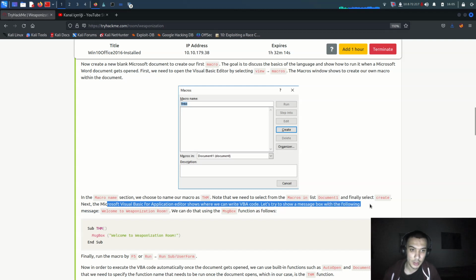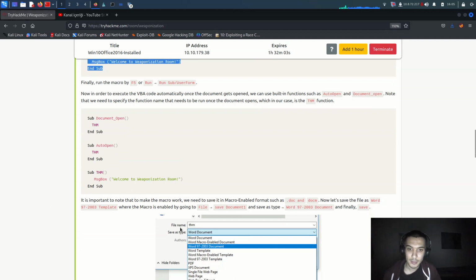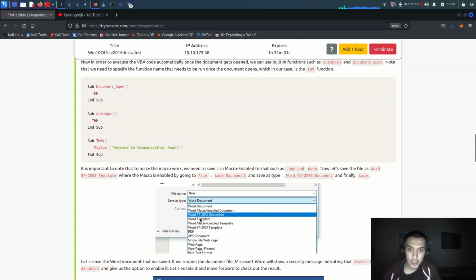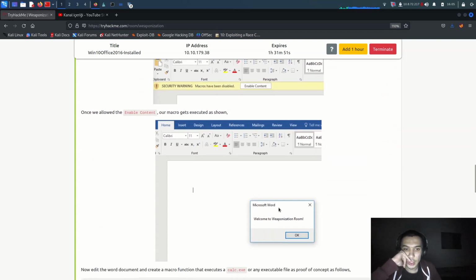Let's try to show a message box with the following message: Welcome to Weaponization room. We can do the message box function like that. Just write it and change here the TryHackMe, saving the type as Word 97 to 2003 document file. And I'm running it with Microsoft Word.